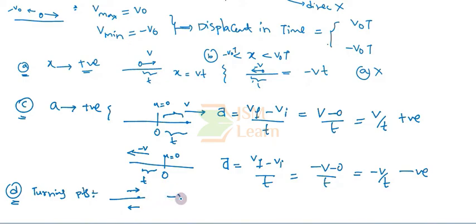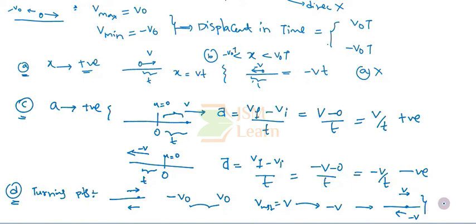Since the velocity ranges between minus v naught to v naught over the overall motion, there is a possibility that the particle having instantaneous velocity v can also switch to minus v. If this possibility becomes true, then there will be a particular instant where the particle has changed its direction of motion, from v to minus v. So if this scenario is possible, then we say that a turning point is possible for this overall motion of the particle.